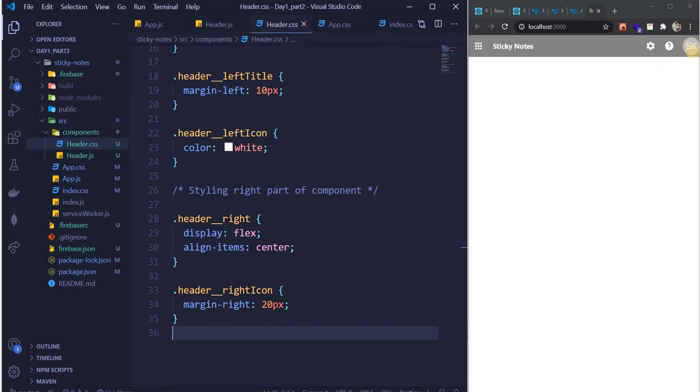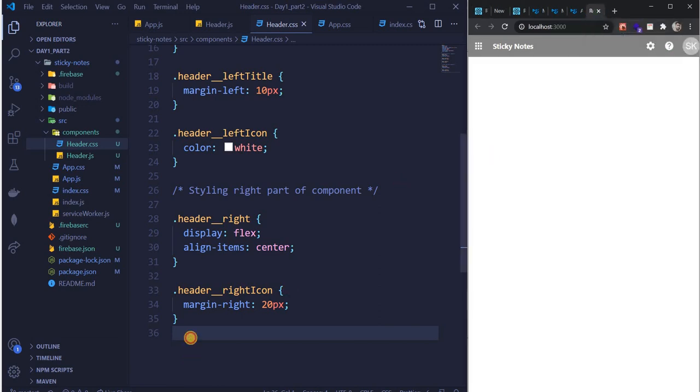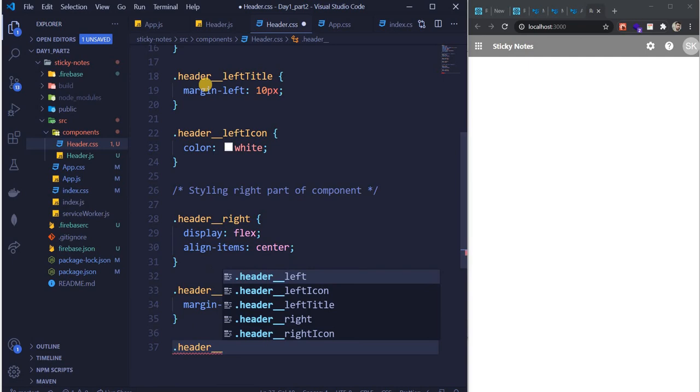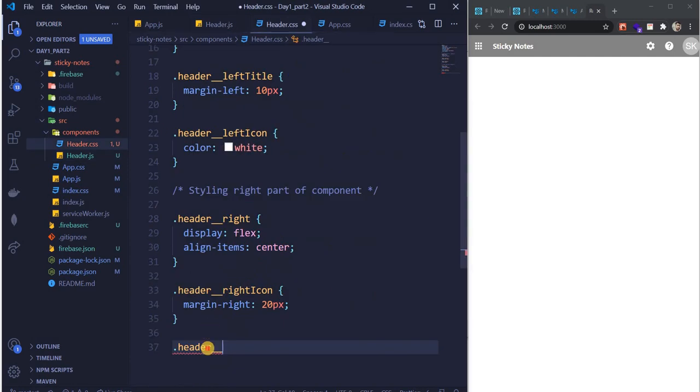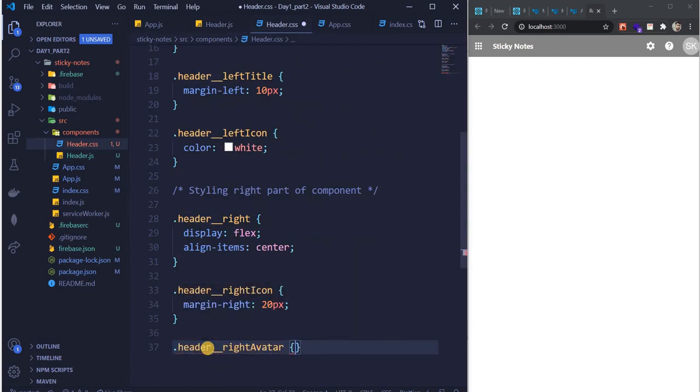This one is at the end of the screen and we don't want that. And over here, the color is also different. So how do we do that, guys? Let's go and do it. What was the class name of this? Whenever you have doubt, just go and copy it. I have to style the avatar component now, so let's copy it and paste it.